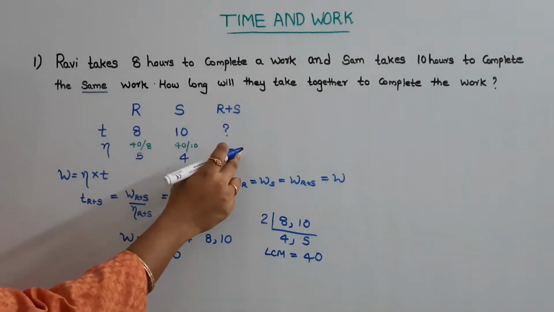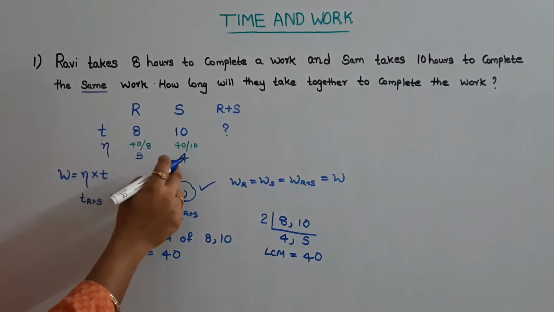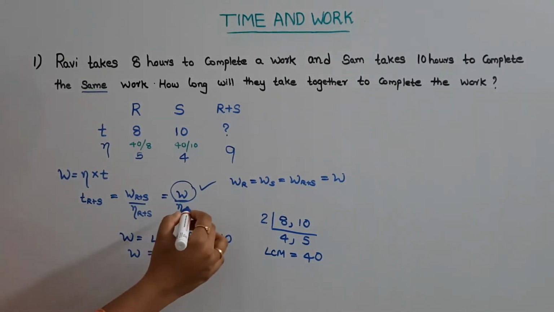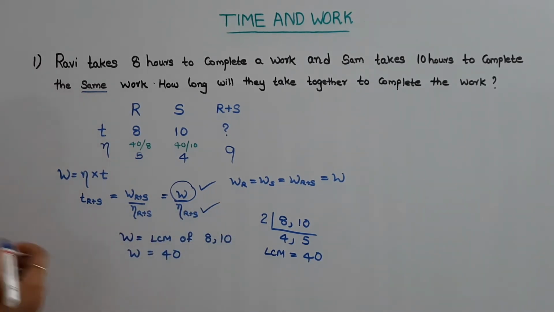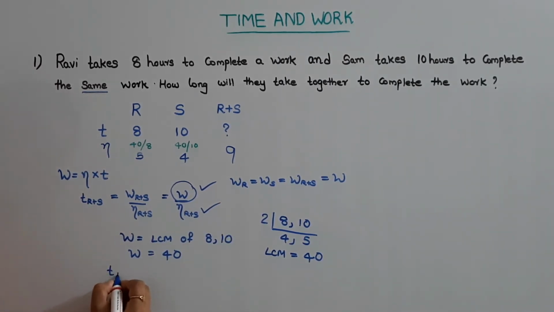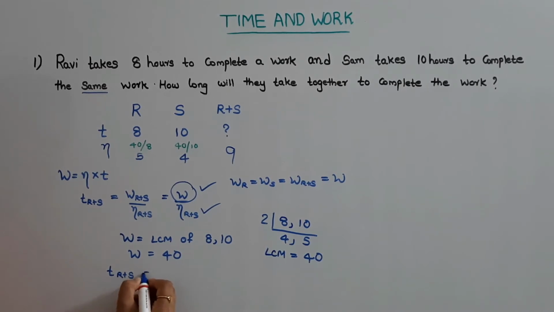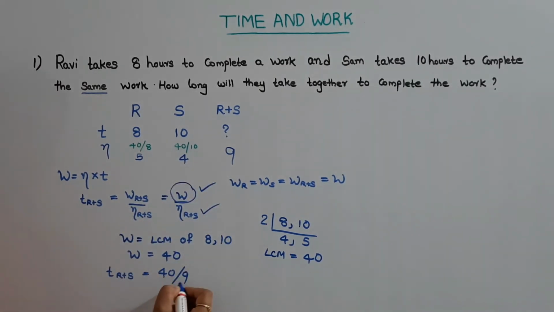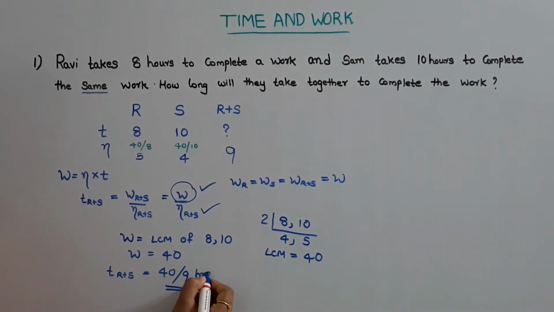Now what will be the total efficiency? That is 5 plus 4, that is 9. Now we got the net efficiency also. Hence time taken by R plus S will be equal to work done, that is 40, divided by net efficiency, that is 9. So this is the answer.